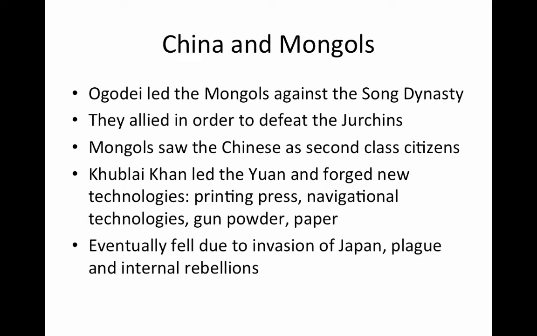For example, Ogadai, one of Genghis Khan's sons, ended up fighting against the Song dynasty. Originally, he allied with the Song against the Jurchens, but then he turned on the Song dynasty, conquered it, and started to control China. The Mongols saw the Chinese basically as second-class citizens and forced them into assimilating into an overall political system where the Mongols would be in charge. One of the leaders after this time period was Kublai Khan, who led the Yuan dynasty and forged new technologies.